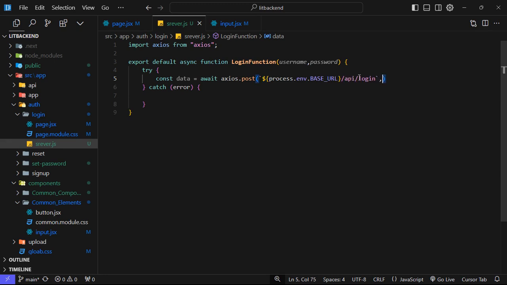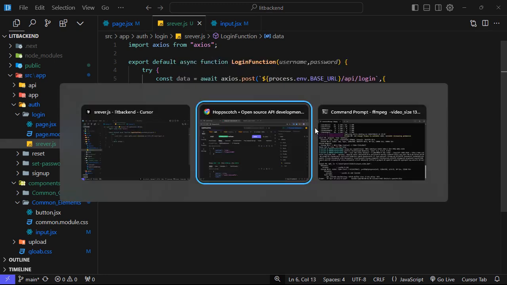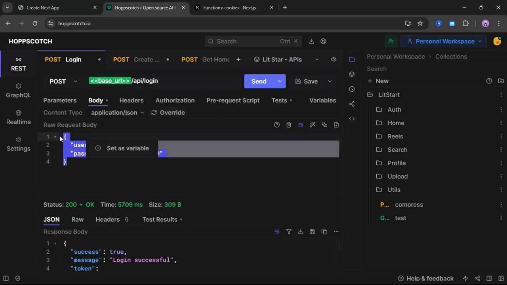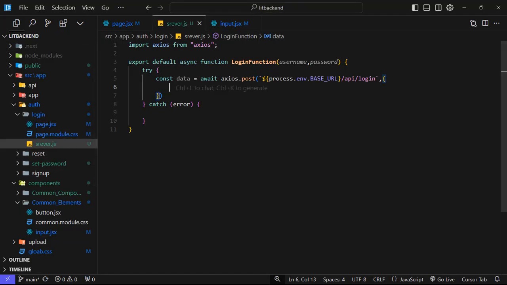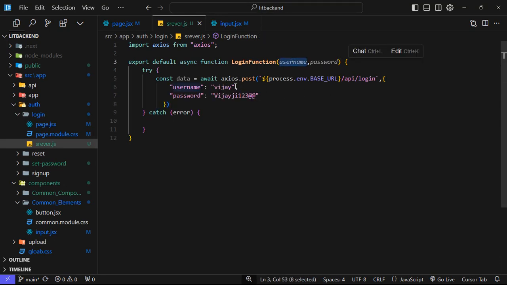After that I will send the body. What is the body? I will copy this one and paste it. Next I need to change this username with the actual username, Ctrl V, and password with the password.